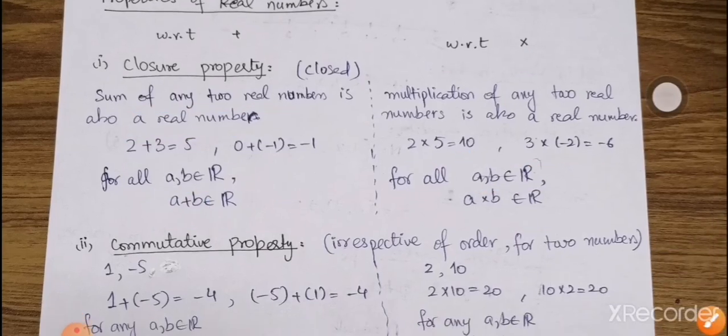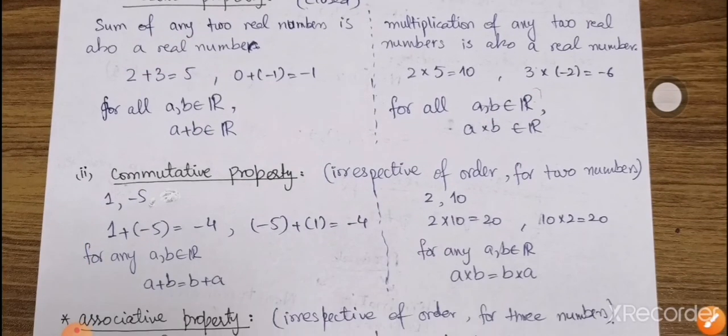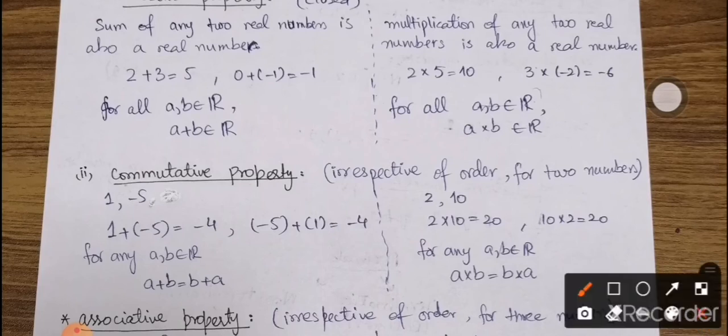The second property is the commutative property, and the commutative property means it is irrespective of the order. Irrespective of the order means whatever the order of the operation is, the answer will be the same. For example, I have two real numbers, 1 and minus 5. If I add 1 and minus 5, the answer is minus 4, and if I add minus 5 and 1, the answer is again minus 4. So whatever the order of addition is, the result is the same. This property is named the commutative property, because addition is irrespective of the order.